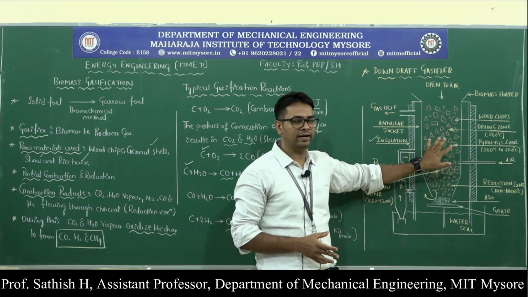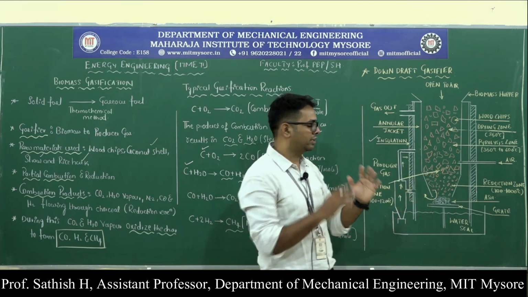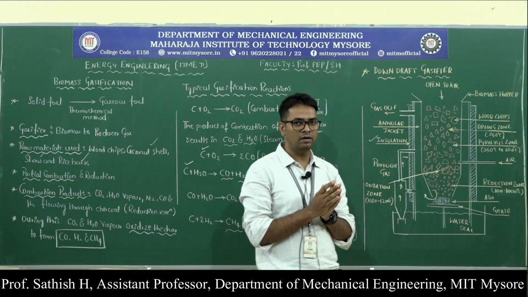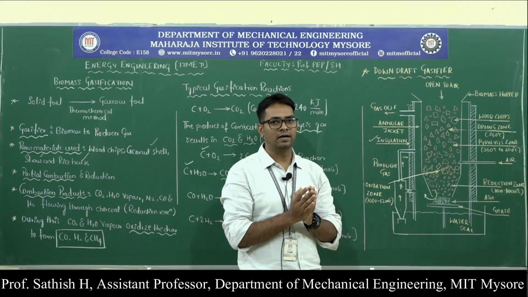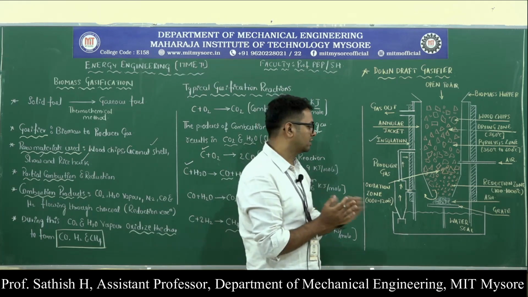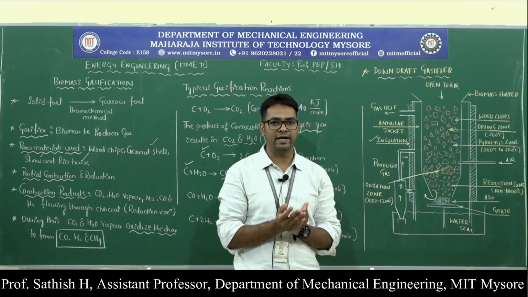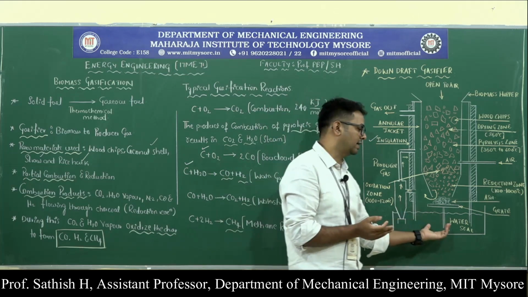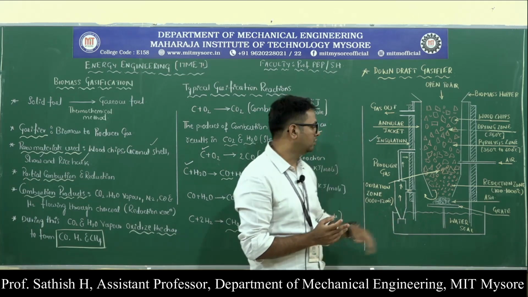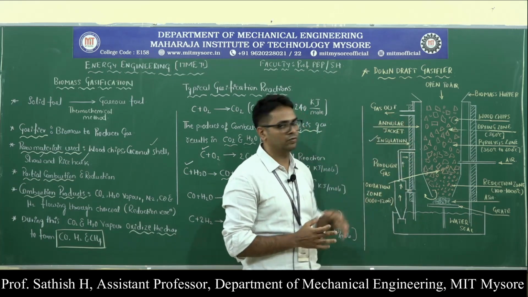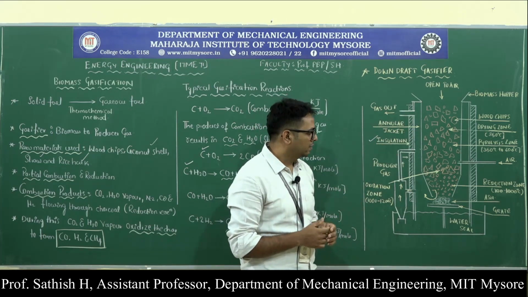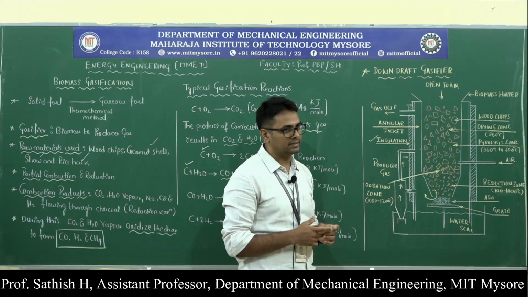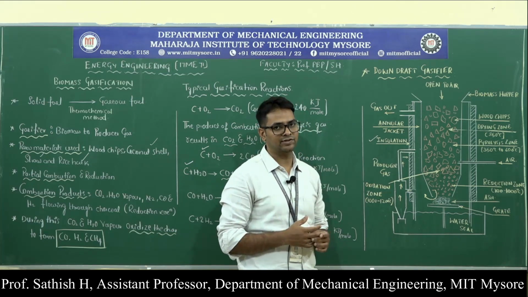The gasifier is surrounded by the annular passage, or annular jacket, around which we have the insulation. At the bottom, to collect the ash, we have a grate and a water seal. For the gas to pass through, we have an annular jacket.